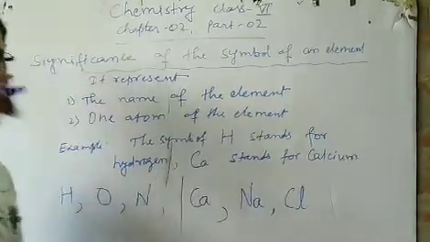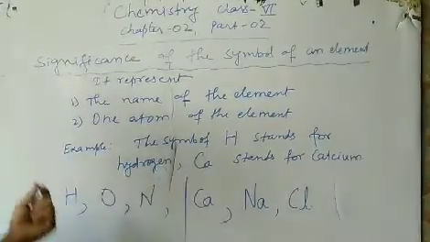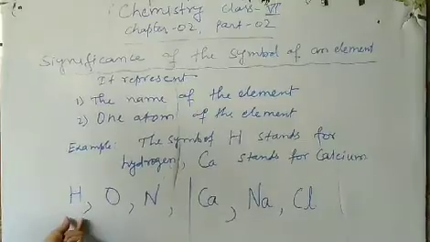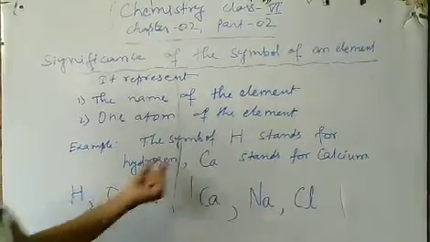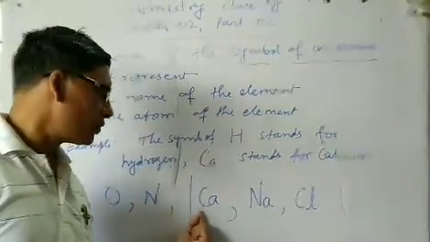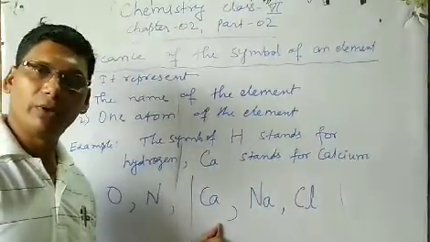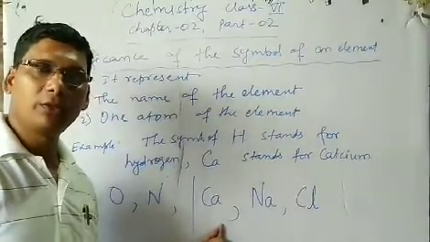Whenever you write the symbol of a particular element, if it is a one letter symbol, it should be in capital letter. If it is a two letter symbol, the first letter should be capital and the second should be small. Understood? Now let us see.